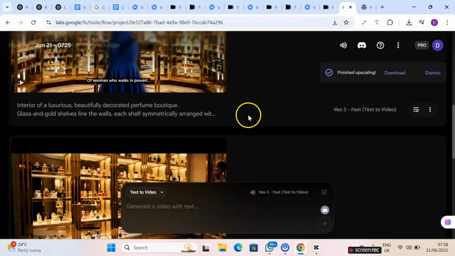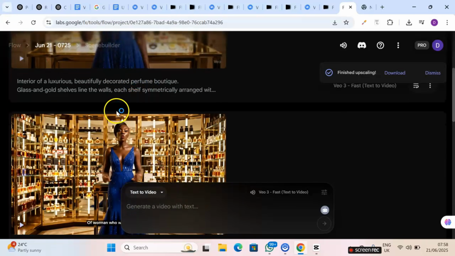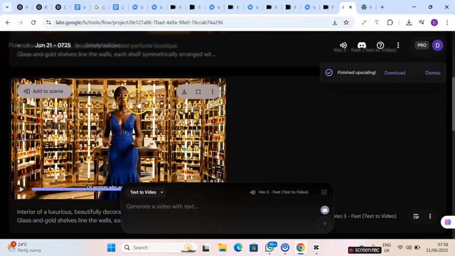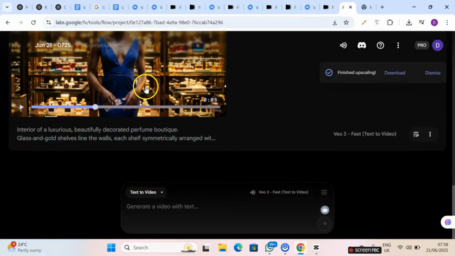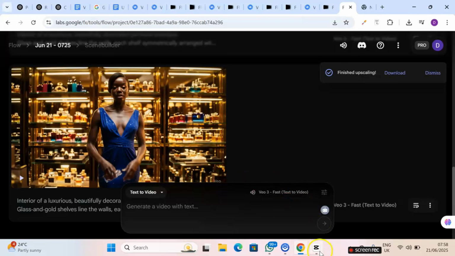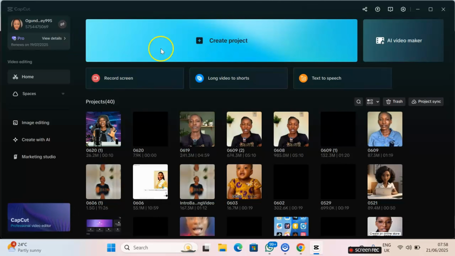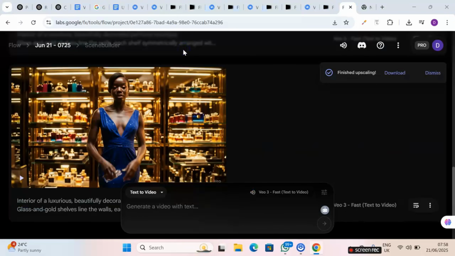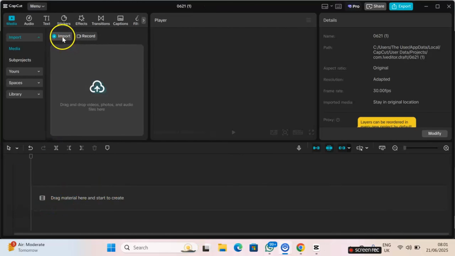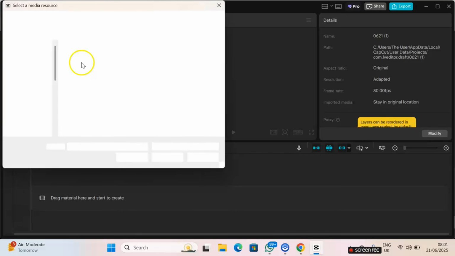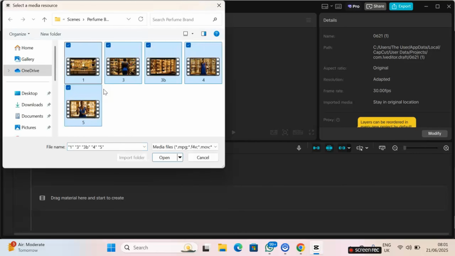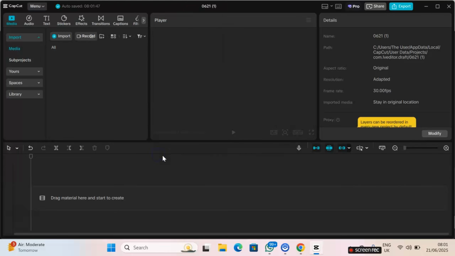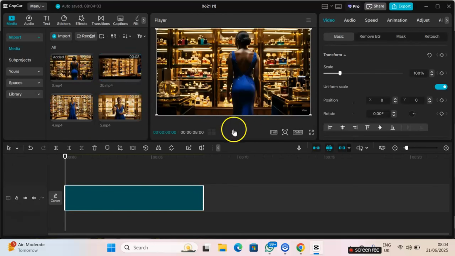All right, I've generated the video for all the scenes and I love them. These are the generations I had. You can see that the model or the presenter look alike. So we're going to head over to CapCut for us to edit. We need to put the video together. You'll click on import, then import all the scenes. Now drag them to the timeline, one after the other, or as you want it.